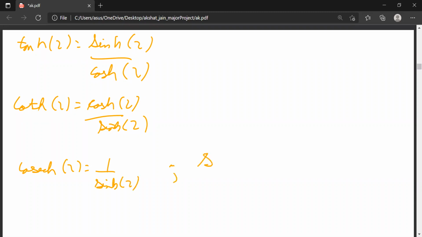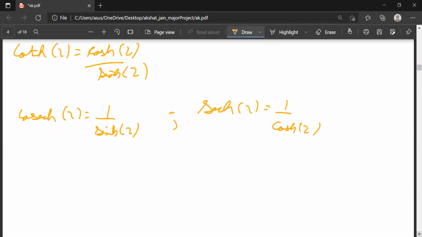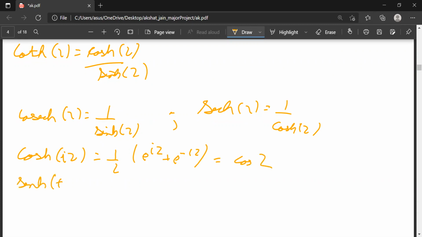Sech of z is equal to 1 upon cosh of z. Okay, now one more thing. Cosh of iota z is equal to 1 by 2 times e to the power iota z plus e to the power minus iota z, which is equal to cos z, and sinh of iota z is equal to 1 by 2 times e to the power iota z minus e to the power minus iota z, which is equal to iota sin z.